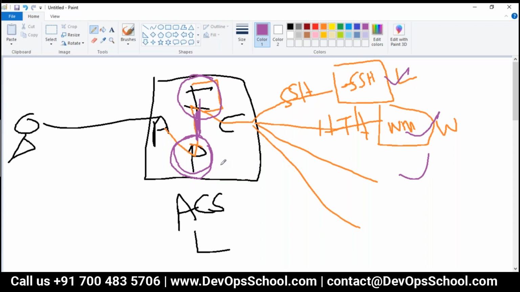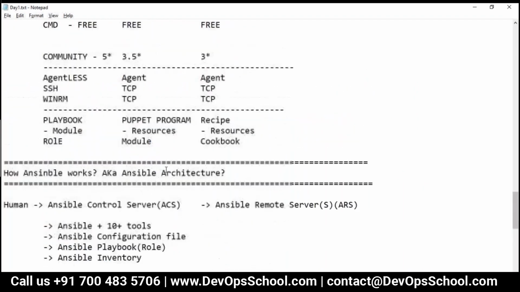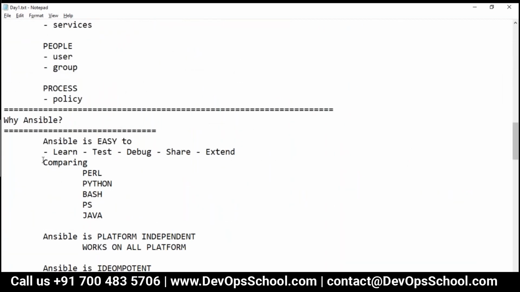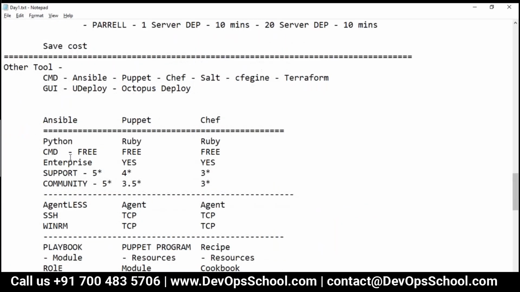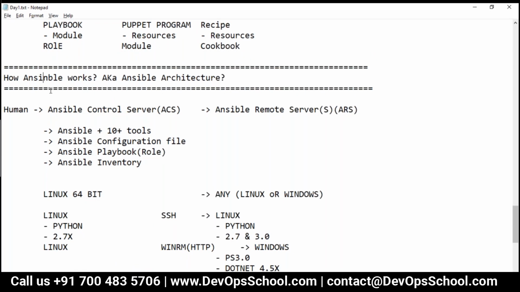Did you all understand this, guys? Great. Okay, so this is the architecture of Ansible. So far we discussed what Ansible is in detail, then why Ansible, then the other tools and comparison, and then how Ansible works basically.